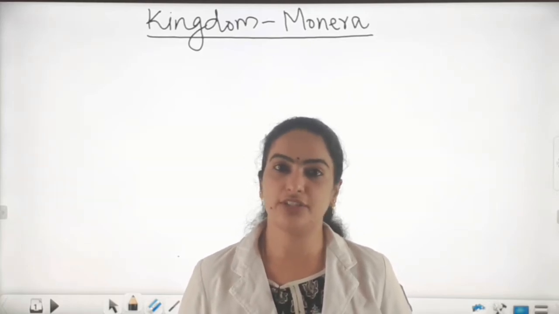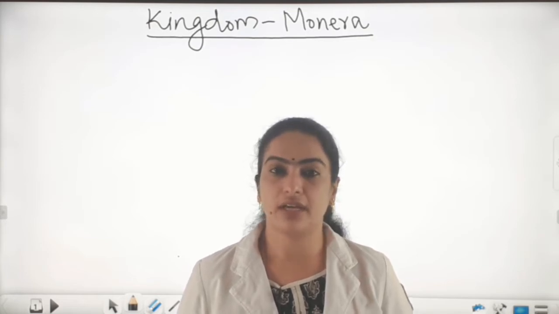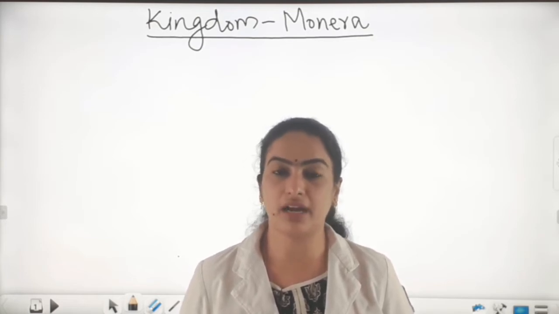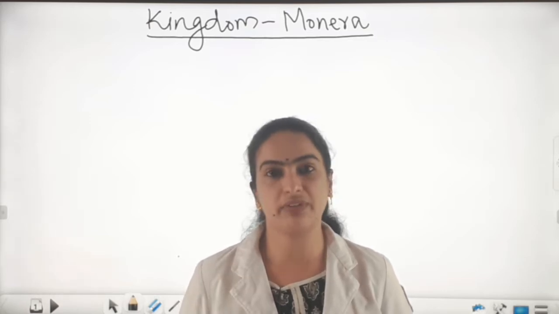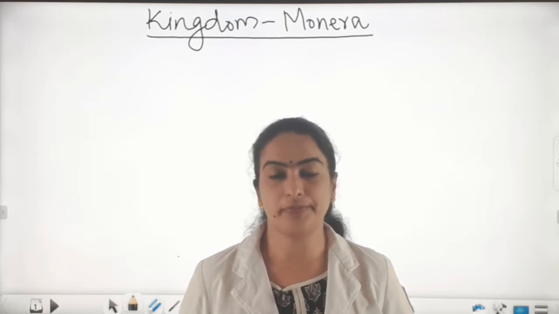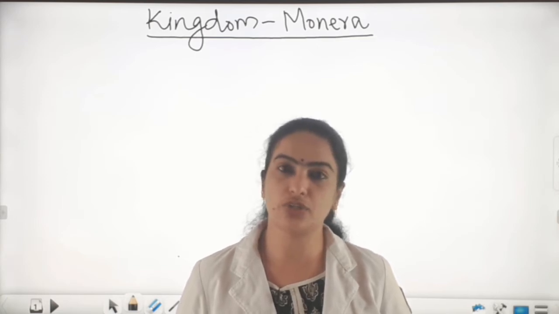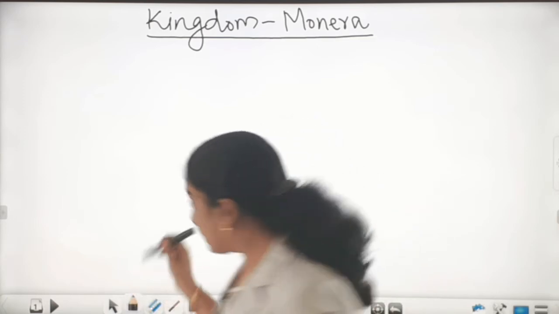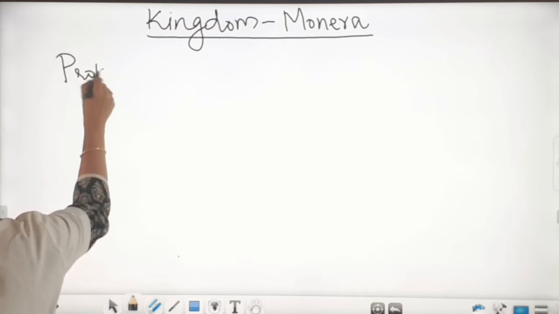Now I am going to teach you Kingdom Monera. In the last class I taught you about the 5 kingdom classification by R.H. Whittaker. Now we can see the most primitive kingdom, Monera. As you know, Monerans are prokaryotic, unicellular, microscopic organisms.